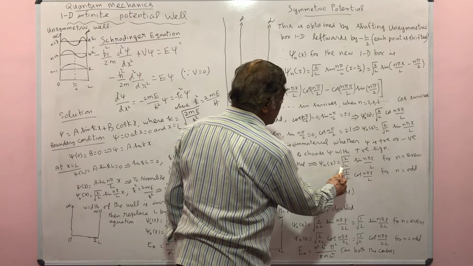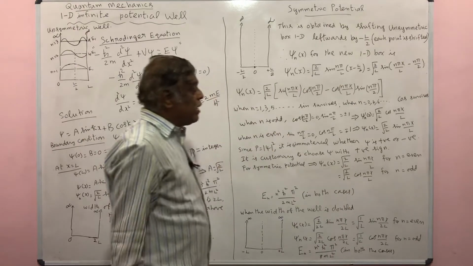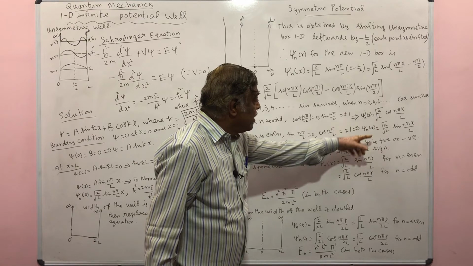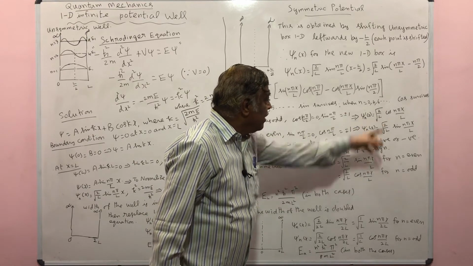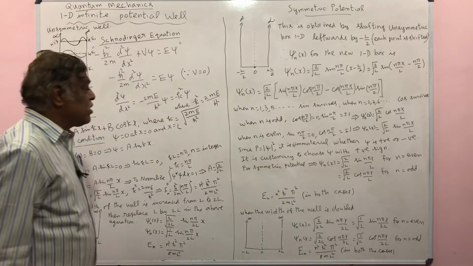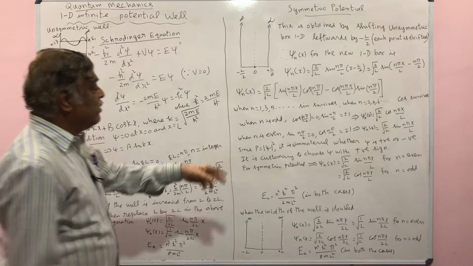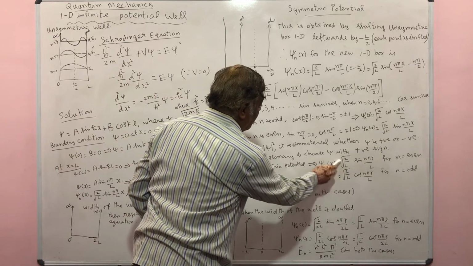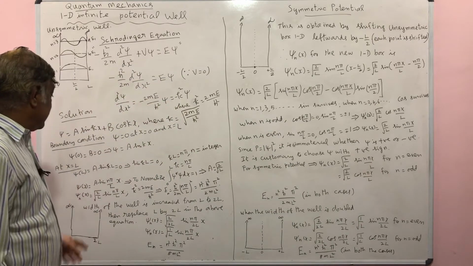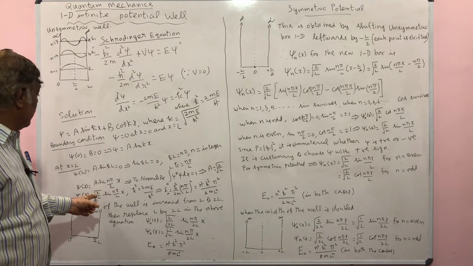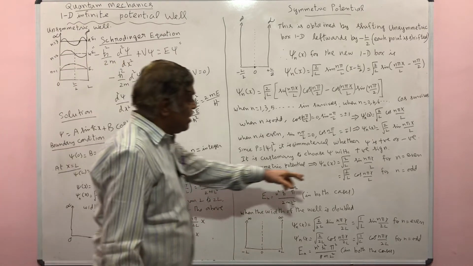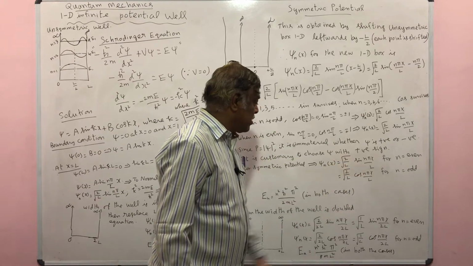So psi of x is equal to square root of 2 by L sin(n pi x by L) for n even, and square root of 2 by L cos(n pi x by L) for n odd. So this is the wave function for the symmetrical potential, and here there are two different types of wave function depending upon n being even or odd. Here there is only one wave function for the unsymmetric potential, psi n of x equal to square root of 2 by L sin(n pi x by L), whereas for the symmetric case we have a sine term as well as a cosine term.